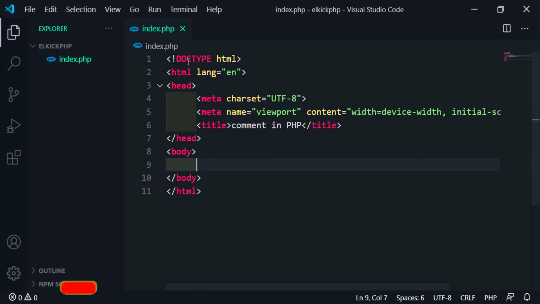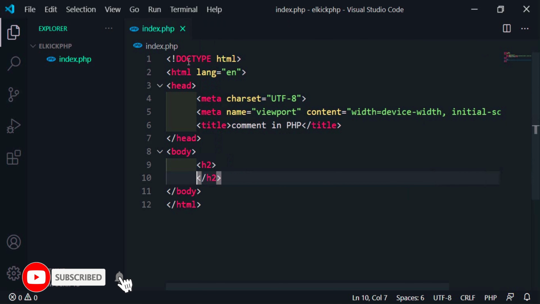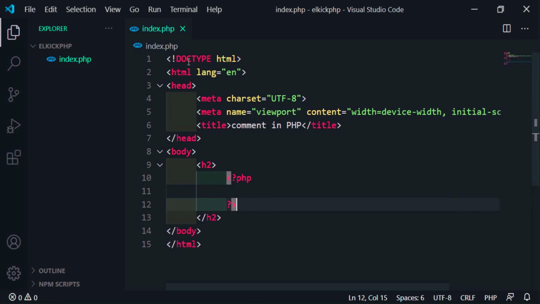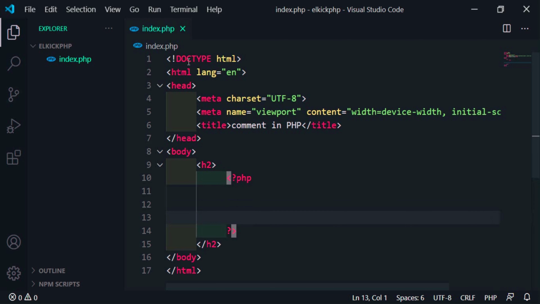First I am writing an h2 tag for HTML, and within that I am writing the PHP opening tag and ending tag. Now here I am writing whatever comments I need for the program. For example, if I write echo hello Elkick.